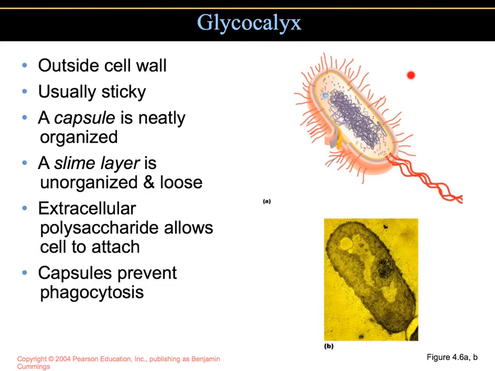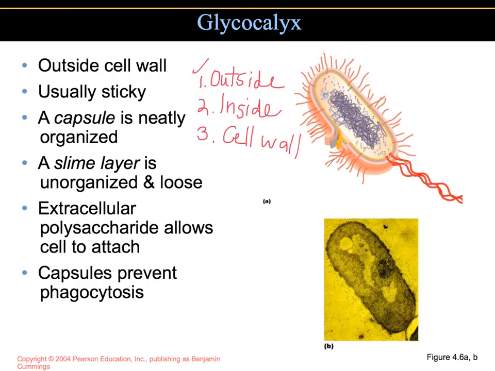This picture shows the typical prokaryotic cell. The components of the cells are grouped into three categories. You can have structures outside of the cell wall, structures inside of the cell wall, and then you can also have the cell wall itself. We are going to look at all of these structures. First, we're going to start off with the outside of the cell wall.